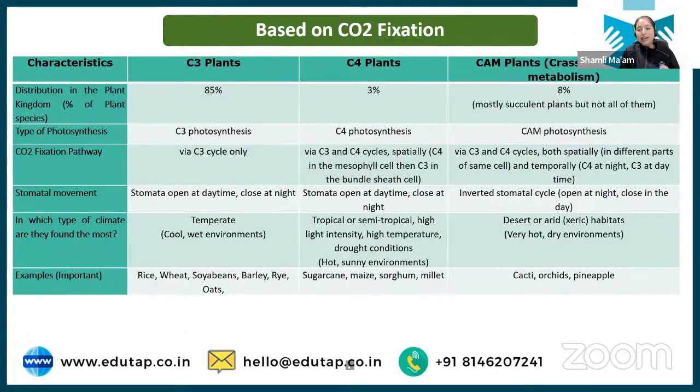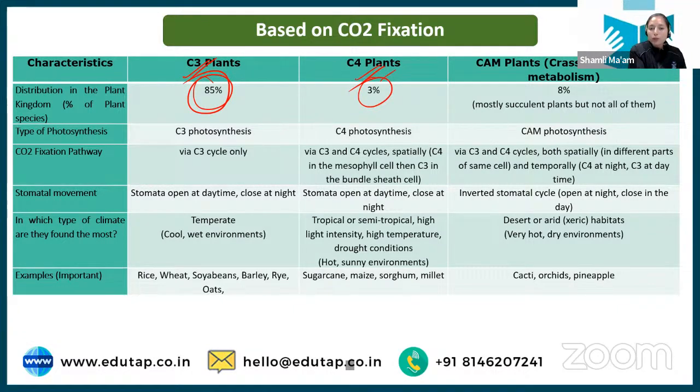Okay. So next, let's understand the classification. Now, this is very, very important and it can be asked in your examination. Those plants where the C3 cycle happens for conversion of CO2 into glucose are known as C3 plants. Plants where the C4 cycle happens are known as C4 plants. Majority of plants belong to the C3 category. Only 3% of the plants belonging to the plant kingdom are of the C4 category.